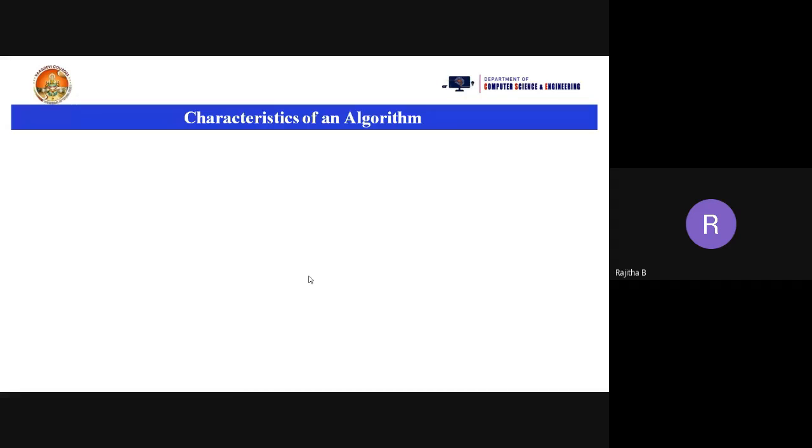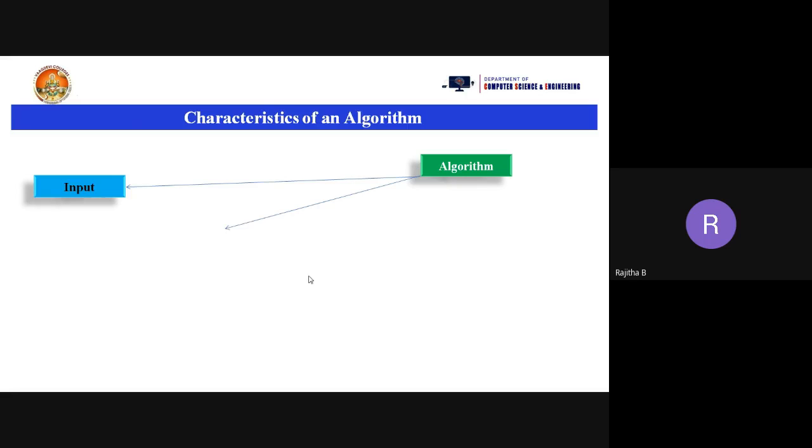Should this algorithm have features or characteristics? We have five characteristics. The first one is input. What is the input we have to give to the algorithm? We have some conditions on how we give the input, whether it is an integer, float, like that. Based on input, we get the second one, that is the output.